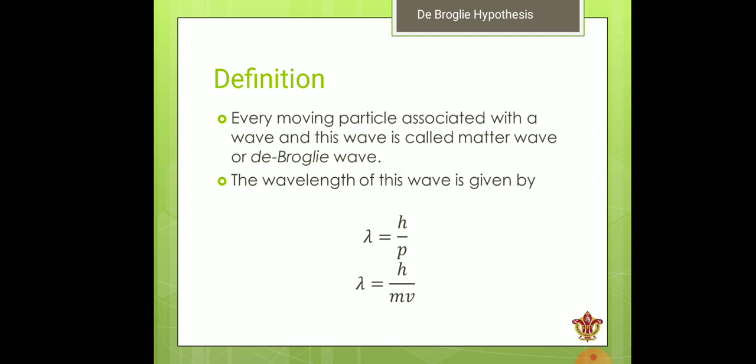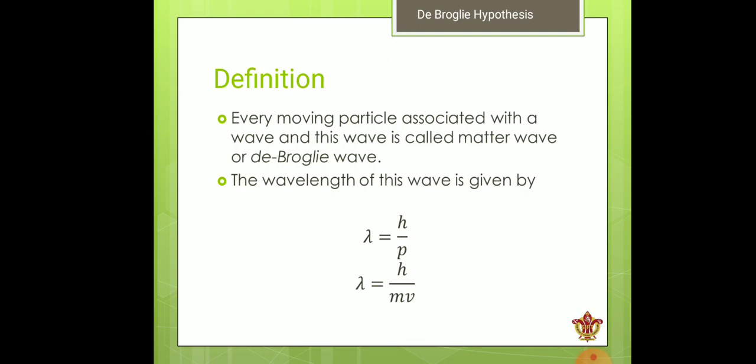So when light has a wave property and a particle property, similarly de Broglie thought that if light has the dual nature, then why do other particles not have this kind of nature, because they are also a form of energy. And therefore de Broglie says that when a particle is moving, a wave is generated or disturbance is created in the surrounding, and this wave is called matter wave, or in the name of the scientist, de Broglie wave.